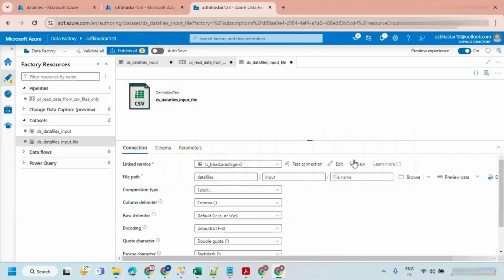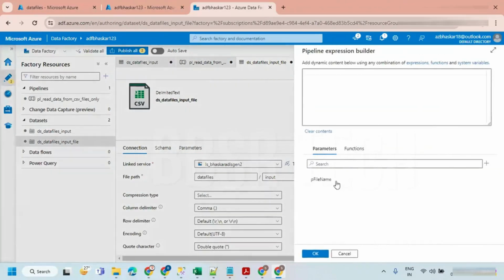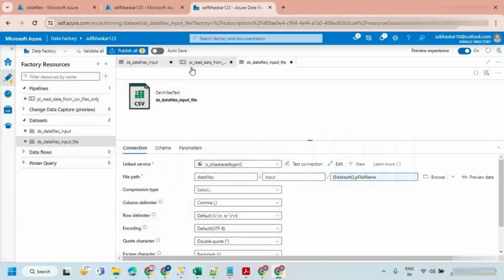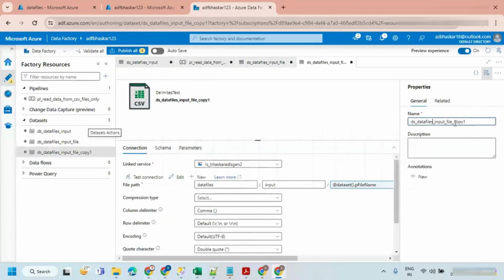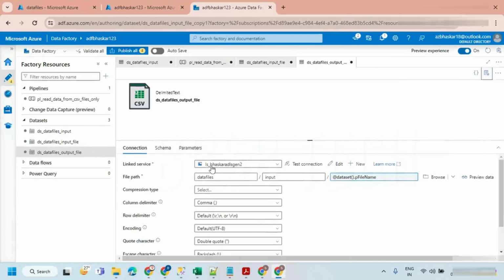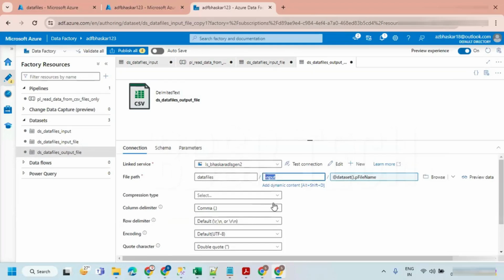Let's go back to connection. Here you have to attach the name of the file. Hit OK. The way we created the input dataset, in the same way you have to create the output dataset. Let's clone this dataset; we already know how we can clone it. I'm just saying output file. This one should change to output. The dataset file name is the same.